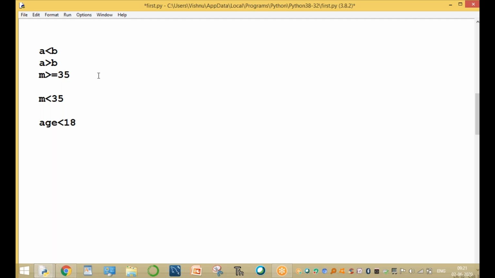You are not eligible for voting, some bank accounts, or some works. So your age is 18. For example, if your age is greater than or equal to 60, you are a senior citizen of India. Greater than or equal to 60. Yes, these are all our conditions. This is condition, condition, and condition.